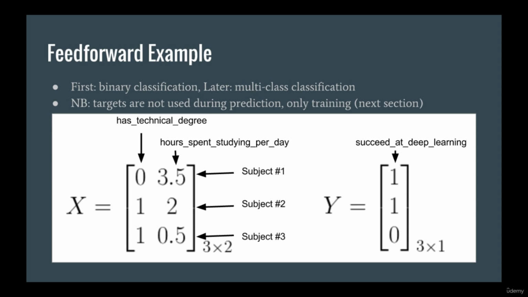One important thing to keep in mind. When we're doing prediction, we don't make use of the targets. The targets are only used during training. All we're doing during prediction is taking the input and calculating some output using the neural network. We hope that the predictions are close to the targets, and in the next section, we'll look at training, and the purpose of training is to make the predictions close to the targets.